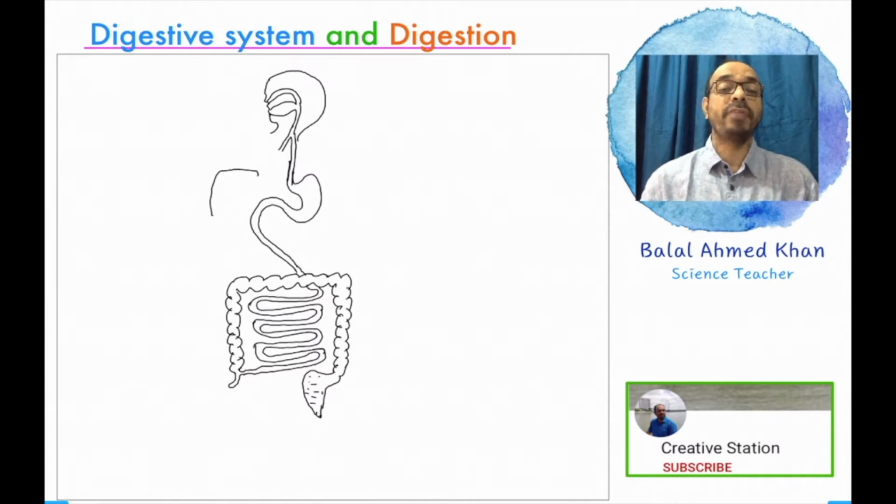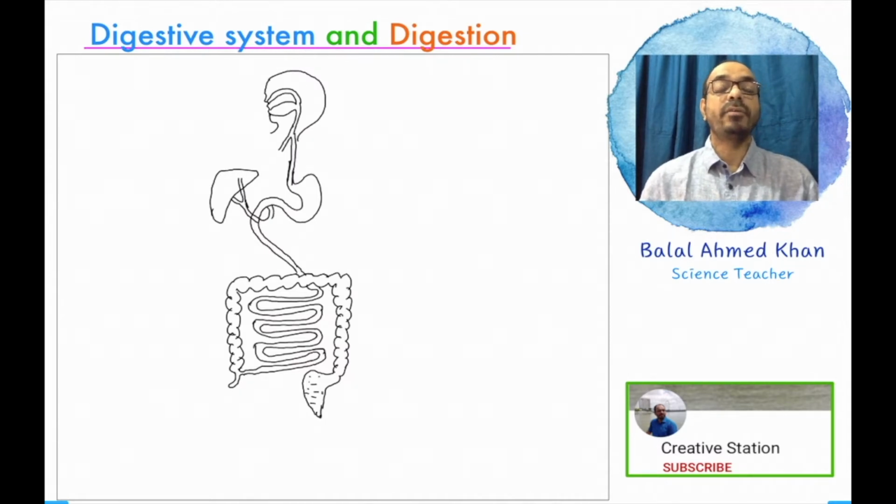Now I am trying to draw the digestive gland liver. This is the liver, a triangular shaped, chocolate colored organ. It produces bile pigment or bile juice and stores bile in a gland named the gallbladder, which is connected with the liver.